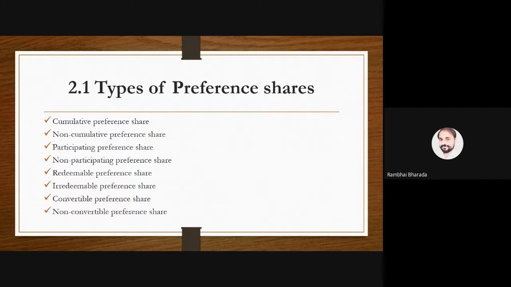Next types of preference share: participating preferences and non-participating preferences. As we have discussed in equity shareholders, they have voting rights. In this category of preferences, these preference shareholders have a right to participate in the meetings of the company, specifically the AGM. Those shareholders having the right to participate in the annual general meeting are known as participating preference shares. And those who do not have a right to participate in meetings and decisions of the company are known as non-participative preference shares. Are we clear about the second type?